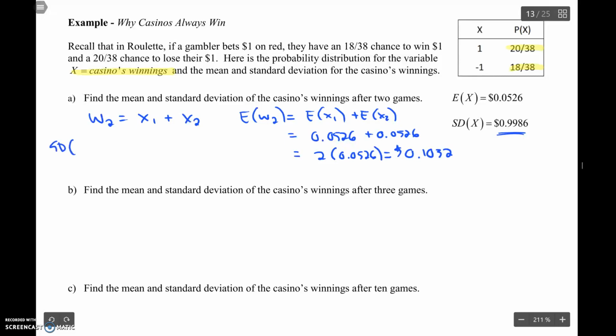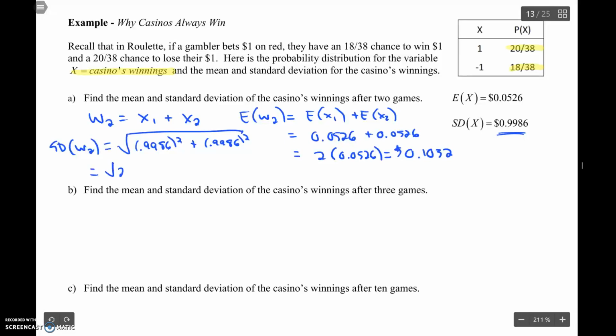How about the standard deviation? Well, first of all, can we calculate the standard deviation? Is the first game of the casino independent of the second game? And they are independent. What happens on the first game doesn't influence what happens on the other game. So we can add, but remember, we don't add the standard deviations, we add the variances. So the standard deviation is going to be the square root of the variances added together. That's 0.9986 squared plus 0.9986 squared.